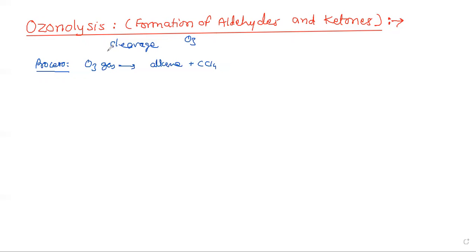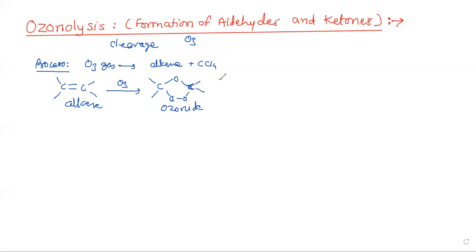So here we will write the general reaction of ozonolysis. A compound containing a carbon-carbon double bond, that is, an alkene, reacts with ozone, and in the first step we get this intermediate, which is called the ozonide.